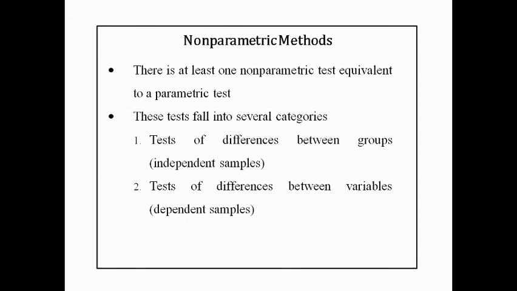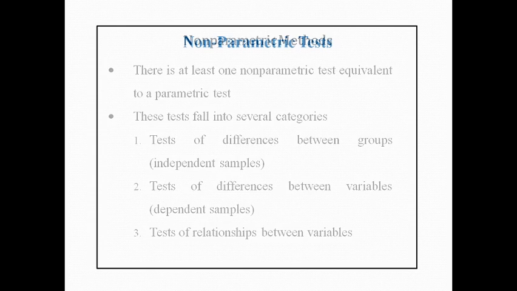There are several non-parametric tests available, that is, tests of differences between groups, that is, independent samples, which we have seen in the previous lecture, the two sample t test. The two sample t test has alternative tests available in non-parametric tests. Or tests of differences between variables, that is, dependent samples, where the paired t test is available as the parametric test. So their alternative is also available in non-parametric tests, or tests of relationship between the variables. These are also available in non-parametric tests.